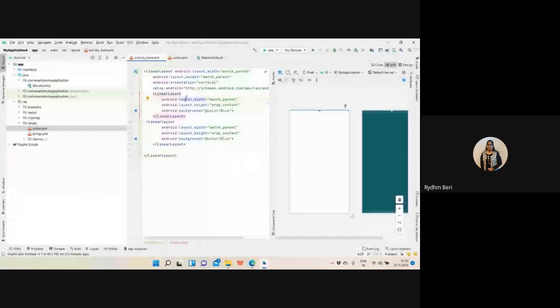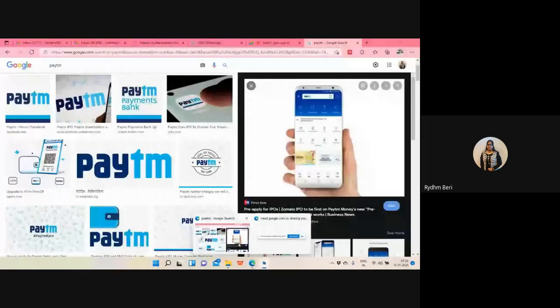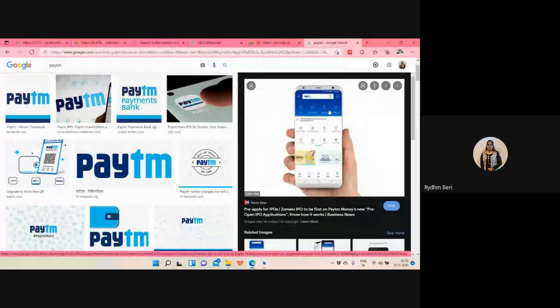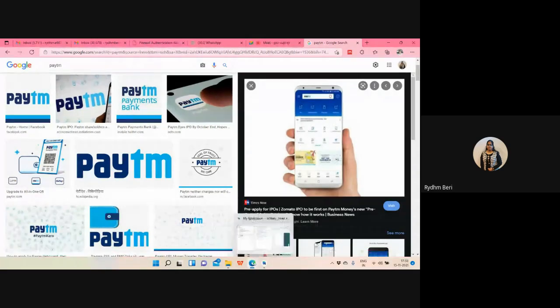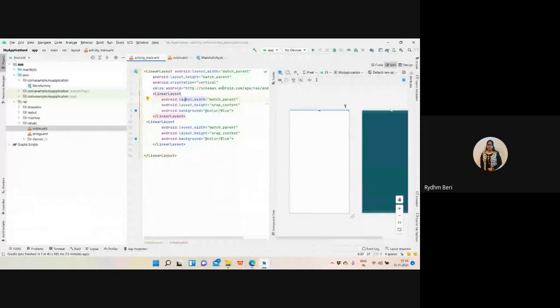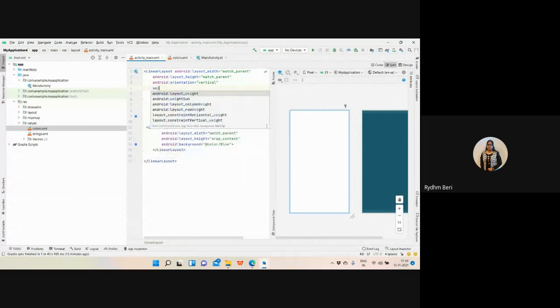Now, I want to divide my screen into two parts, where one part has more value than the other. For that, we need one property. In the parent linear layout, just assign weightSum. How many parts do you want to create?